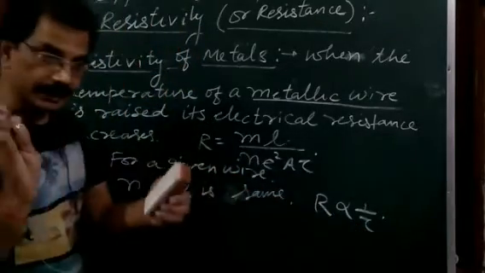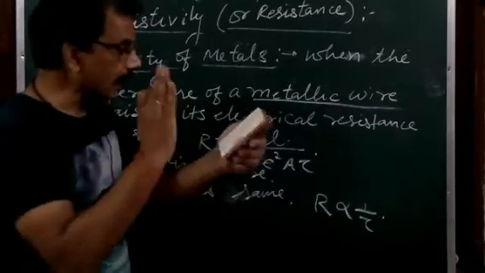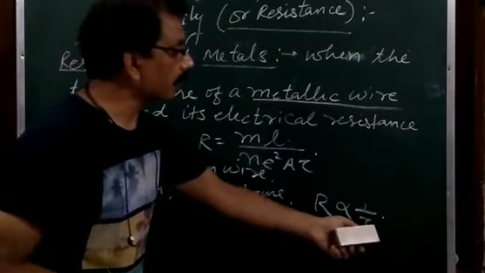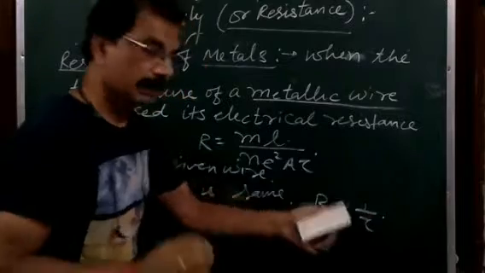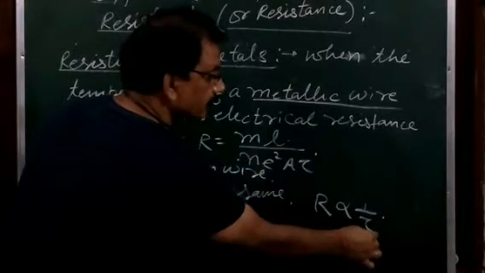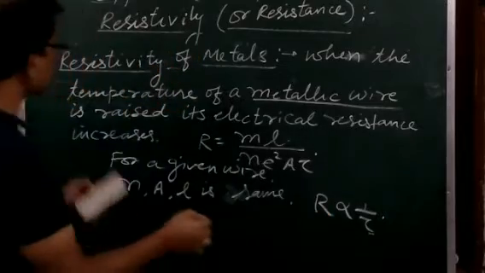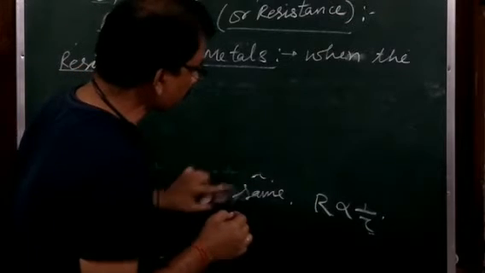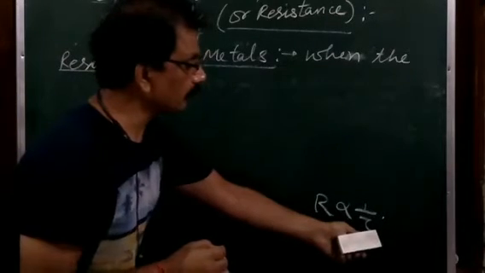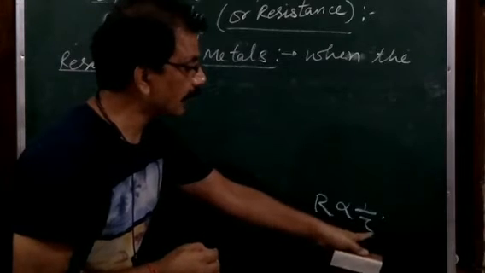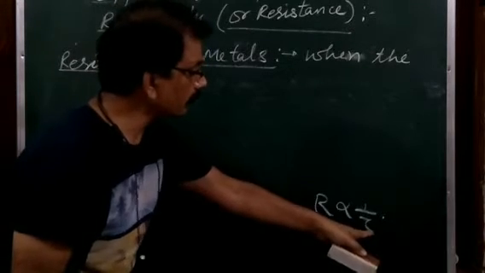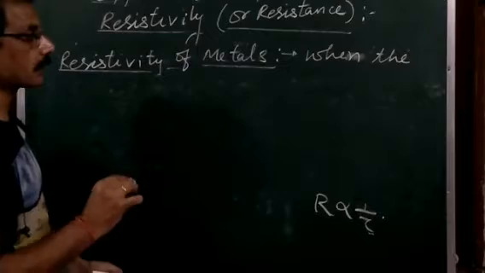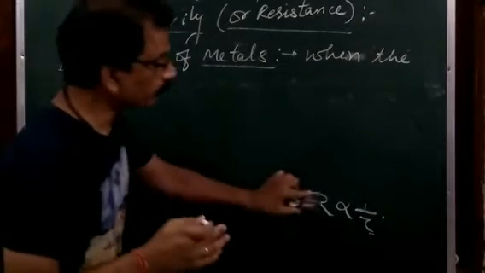ions. So on increasing the temperature, the speed of the free electrons increases, and when the speed of the free electrons increases, the relaxation time tau decreases. And when tau decreases, then resistance increases. So simply you can say, on increasing the temperature, the average time interval between two successive collisions of the electron with the positive fixed ion, tau, decreases, and when tau decreases, the resistance increases. So this is the reason why the resistivity of metals increases on increasing the temperature.